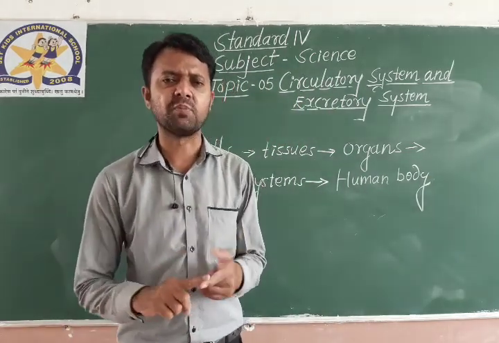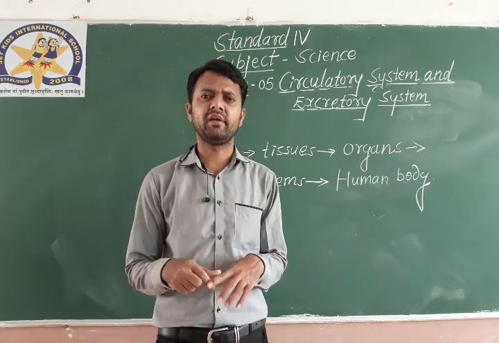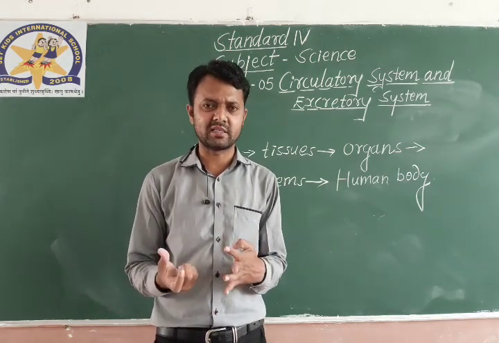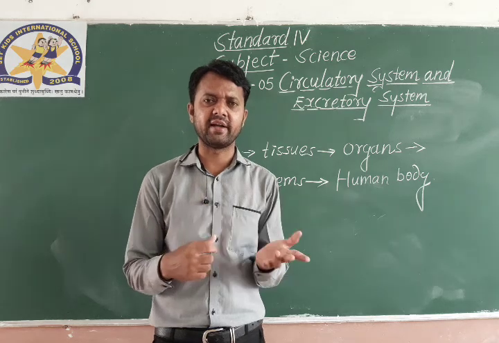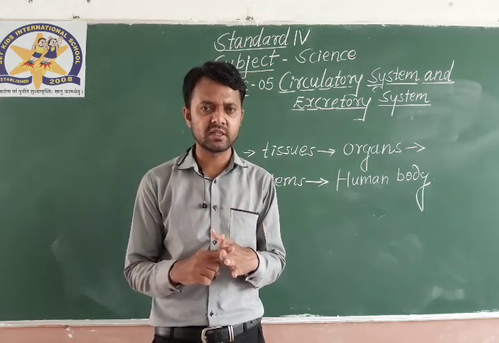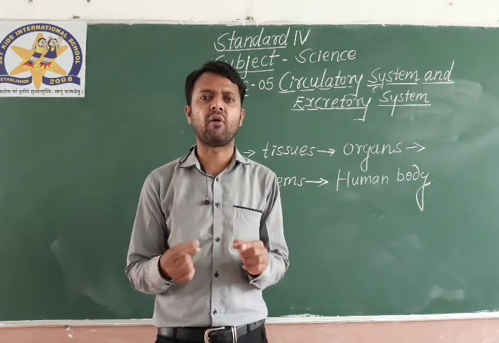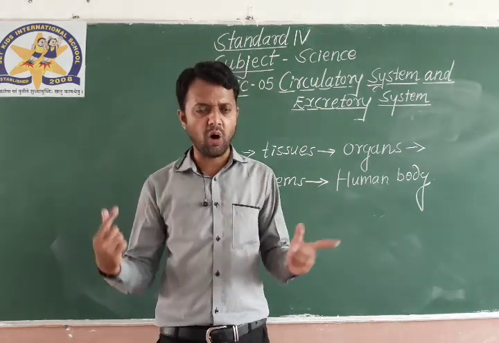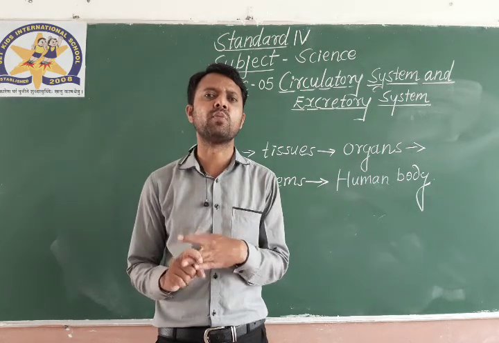First, the smallest part of the body is the cell. Cells are converted into tissues. Tissues form the organs. Different organs form the organ systems, and all the organ systems form the human body.